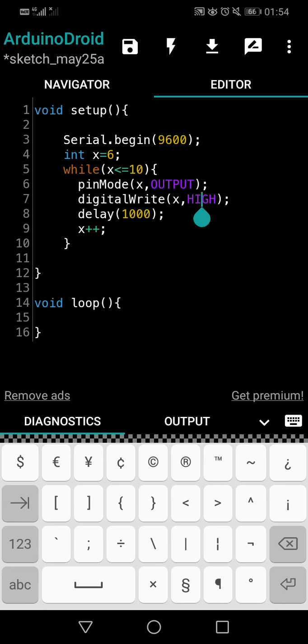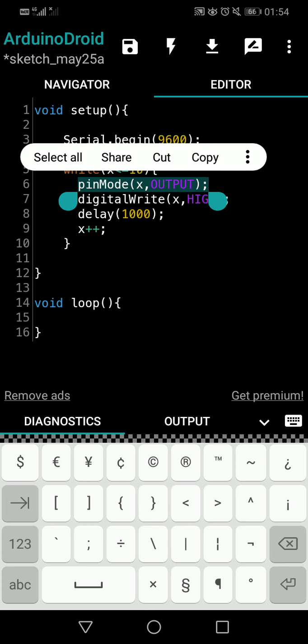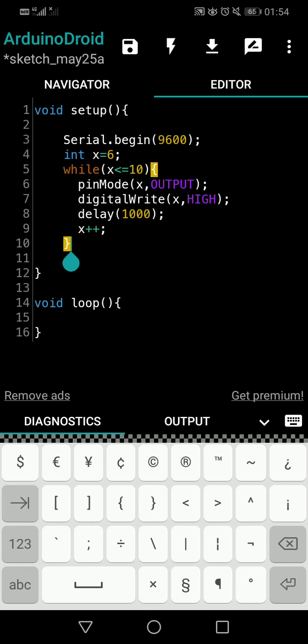Perfectly working or not? The only difference is we don't make all the pin modes output and run everything one by one. Instead, before switching on a particular LED, we are making that pin mode output. Both are the same, right? Because before switching on 6, it became output. Pin mode we have mentioned here. Before switching on 7, we have mentioned the pin mode here. Pin mode 7 is output. So nothing wrong, right? I hope you could understand this. So this is the most efficient way of doing this.